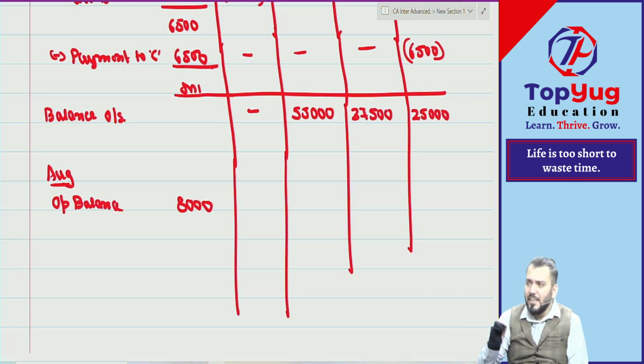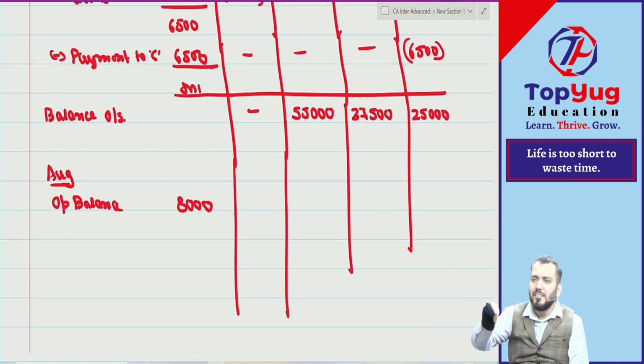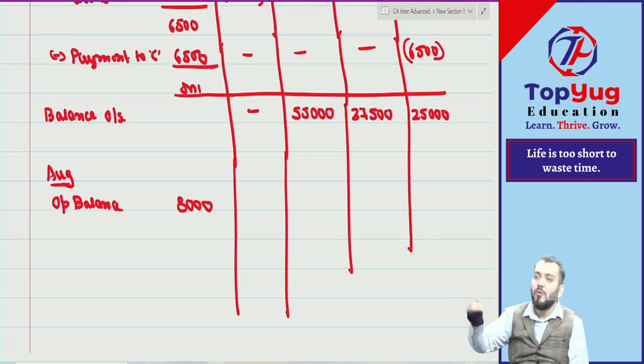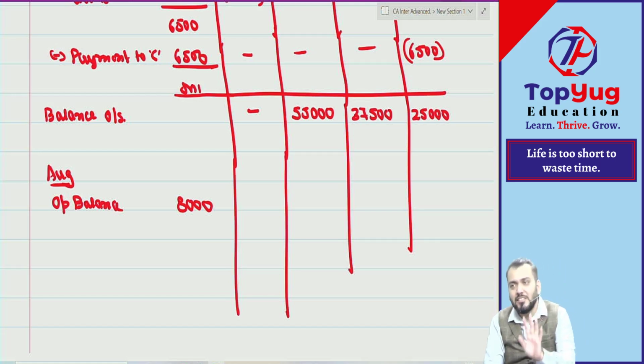If some asset is taken by a partner, it is as simple as a sale of that equipment to the partner. So how much amount is receivable from the partner? Can I say the agreed value? So first we'll assume that this 10,000 is receivable from C, so our cash balance will increase by how much?